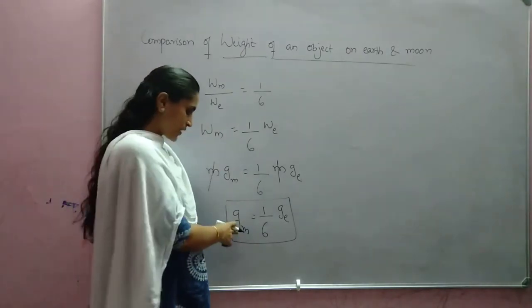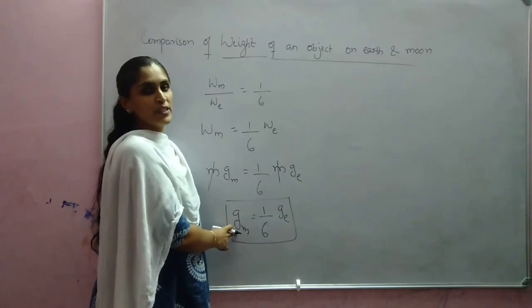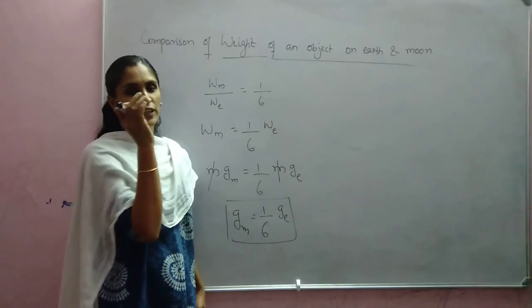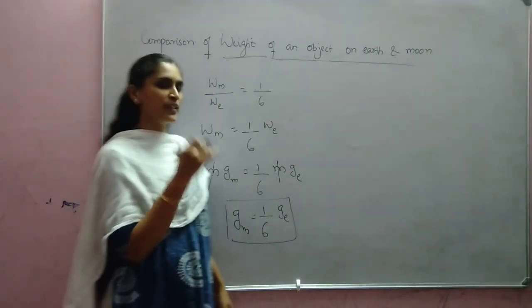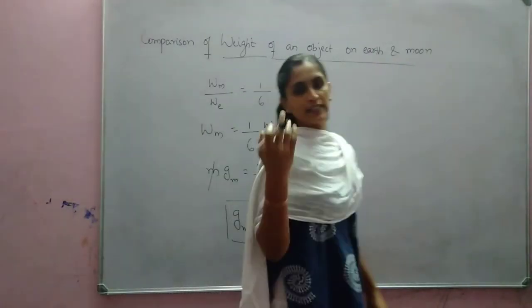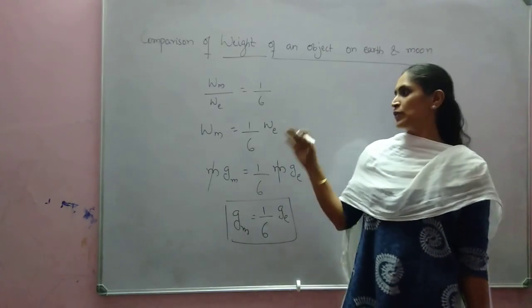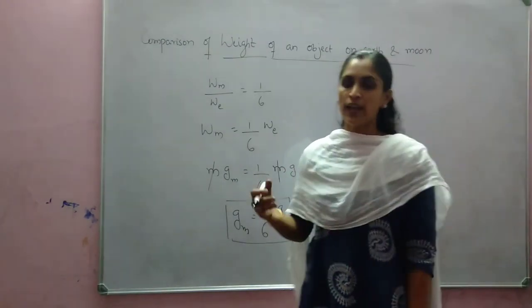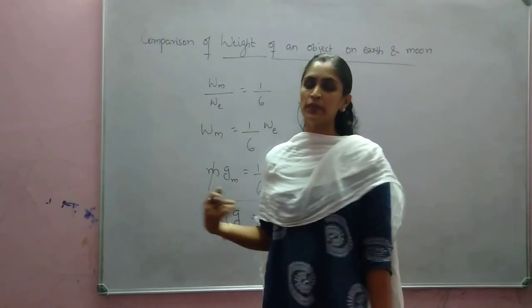Why does it happen? Because acceleration due to gravity is very, very small. If you find 9.8 by 6, you can see what the value is. It will be very small, because of which we can say that there is less atmosphere or absence of atmosphere on Moon because of this only. Okay, understood? And now we can solve one or two problems based on this.